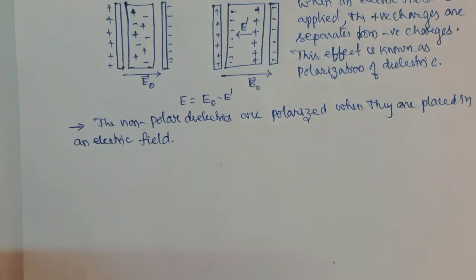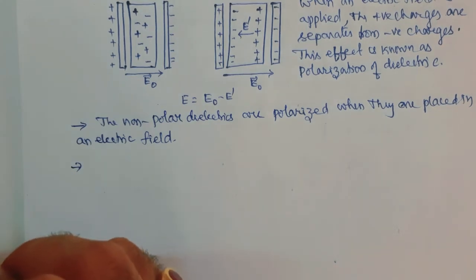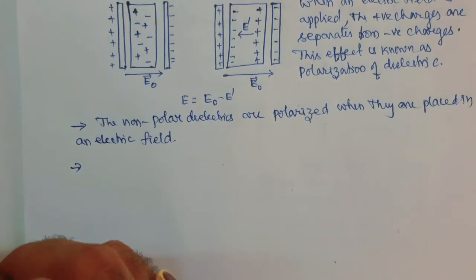Now, what happens when a polar dielectric is placed in an electric field? When polar dielectrics are placed in an electric field, you can observe the reorientation, and as a result, there is an increase in the dipole moment.